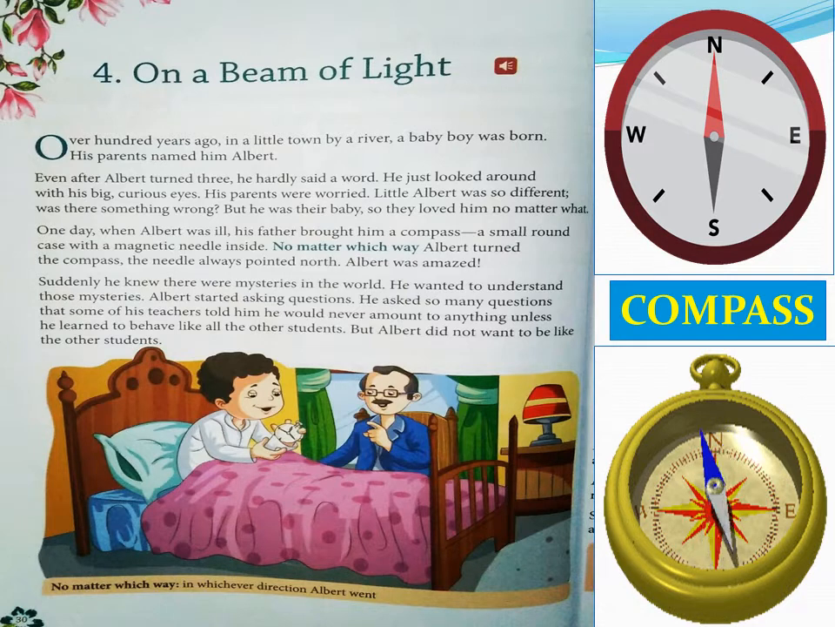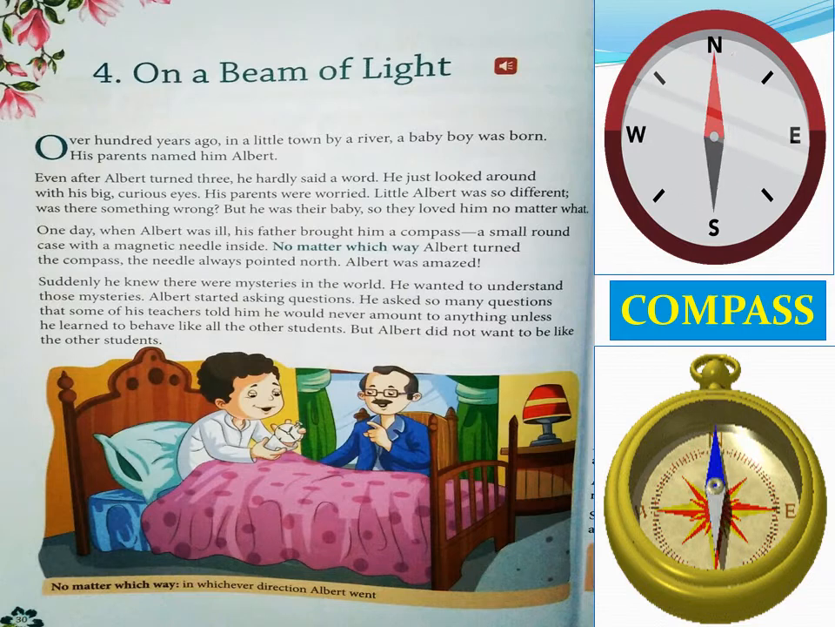Even after Albert turned 3, he hardly said a word. He just looked around with his big, curious eyes. His parents were worried. Little Albert was so different. Was there something wrong? But he was their baby, so they loved him no matter what.